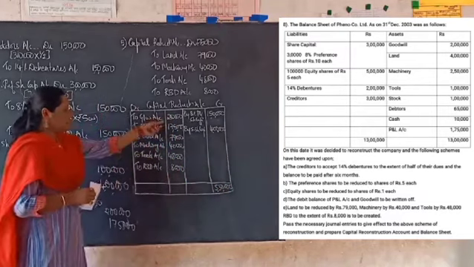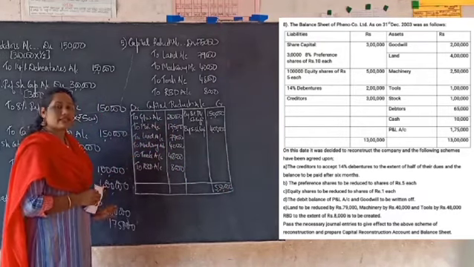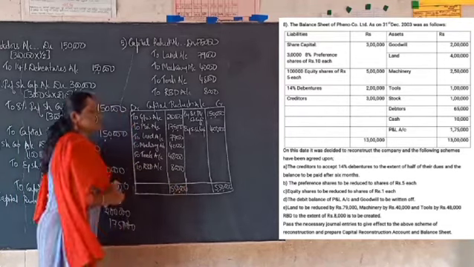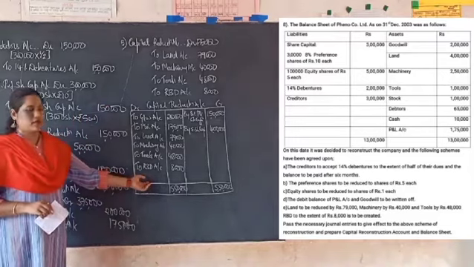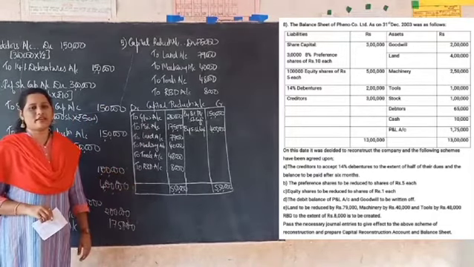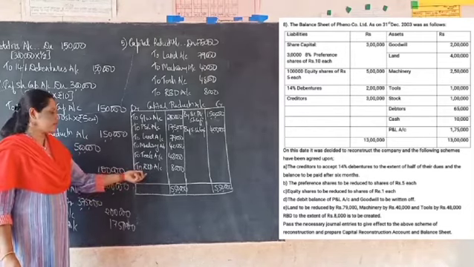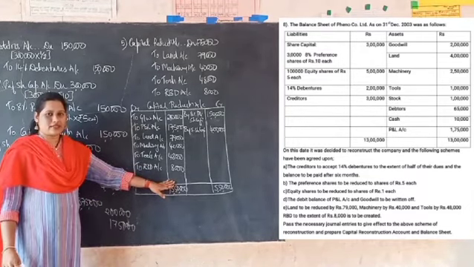So when you add all these items, again you will get the same 5,50,000, which means that there is no balancing figure in this question. So this is how we prepare the capital reduction account. If you get any balancing figure in any other cases, that should be transferred to capital reserve account.